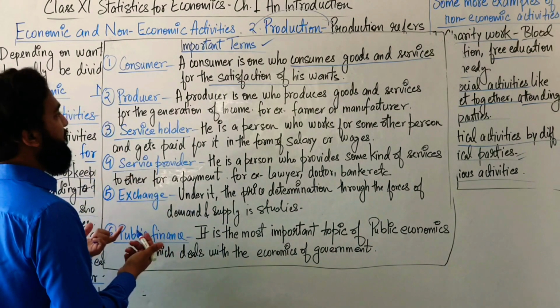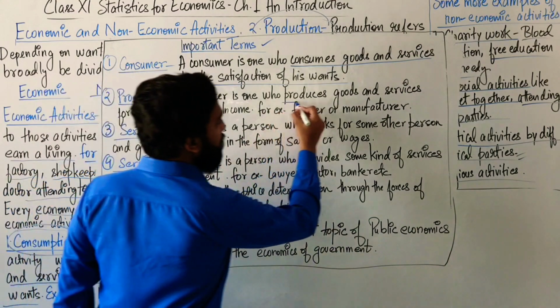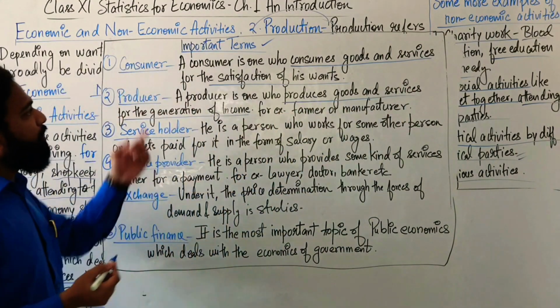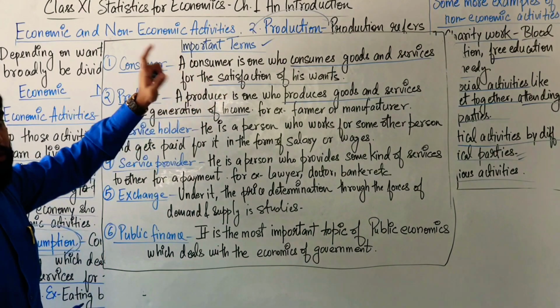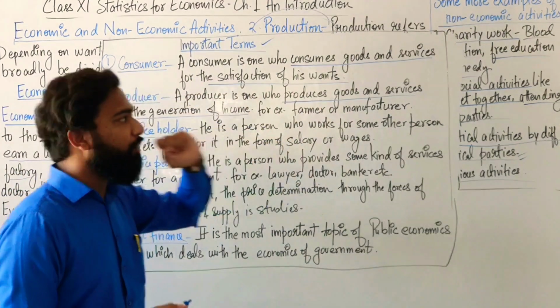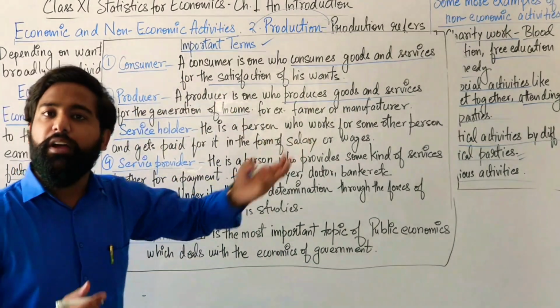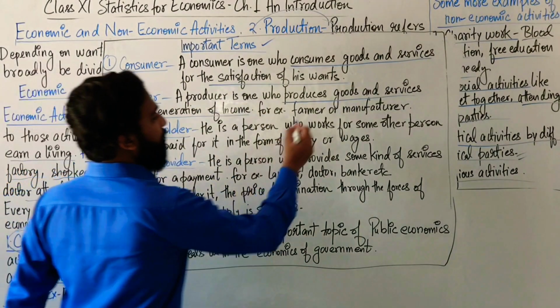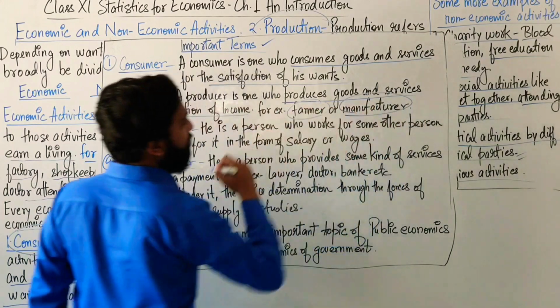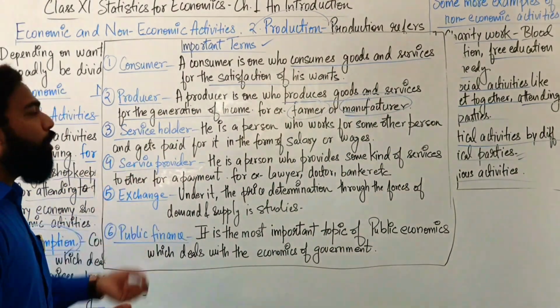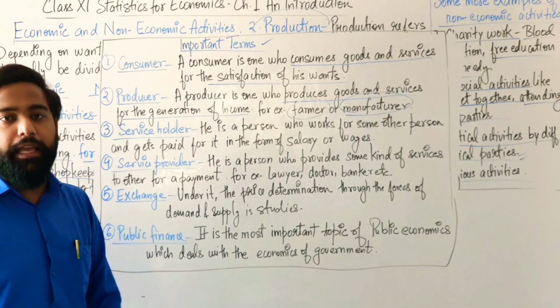This is also very easy. A producer is one who produces goods and services for the generation of income. The consumer consumes that goods and services for the satisfaction of his wants. A producer produces goods and services for the generation of income. For example, a farmer or a manufacturer. Is that clear? The producer is the one who produces goods and services for the generation of income.